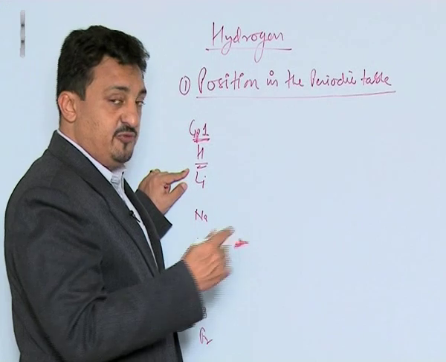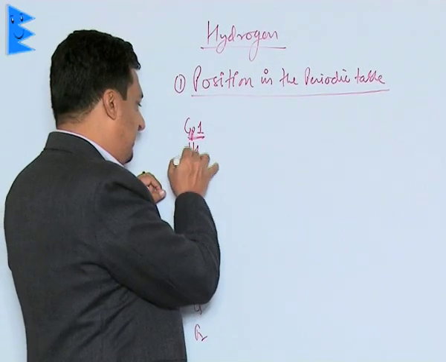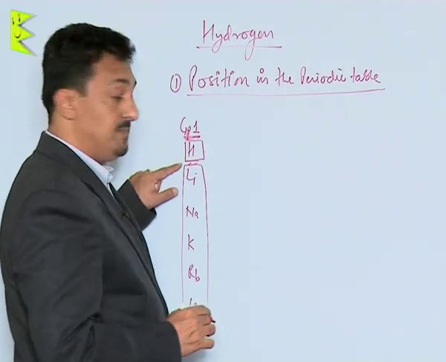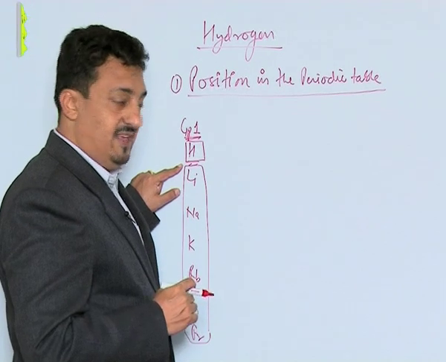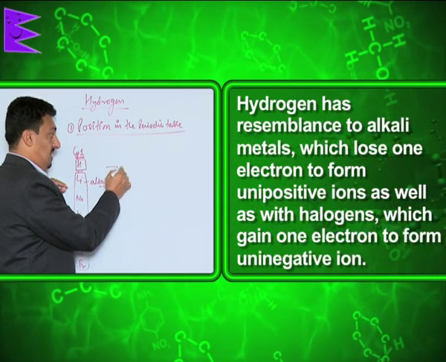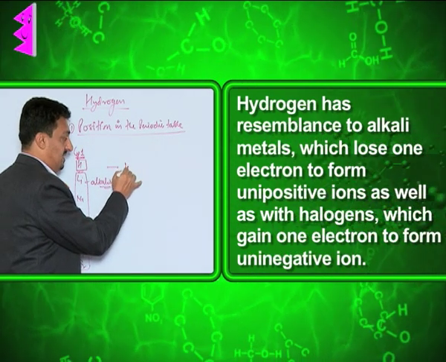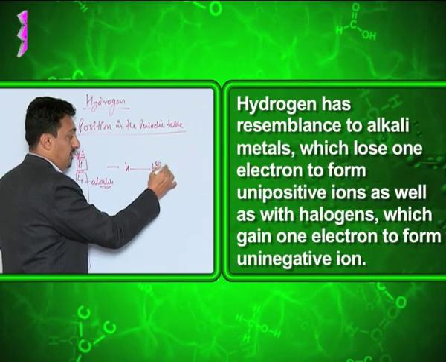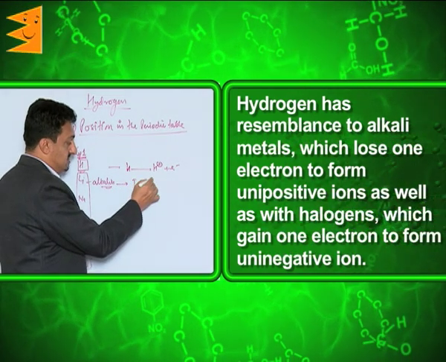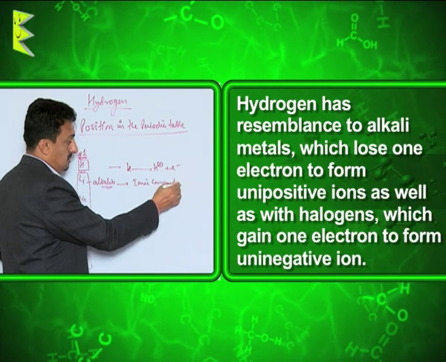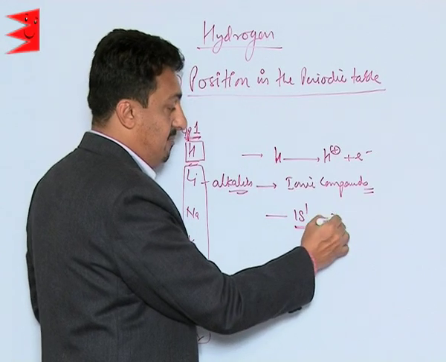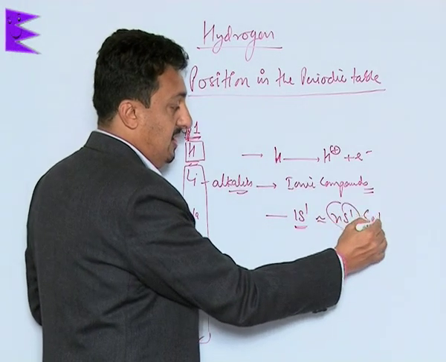But if you look at those periodic tables, you will find that it is not directly linked with this block. It is placed separately. In some properties, it resembles these alkalis. What are those properties? Yes, the hydrogen atom can lose an electron and form a proton. It also forms ionic compounds. And it has a 1s1 configuration, which resembles the ns1 configuration of group 1 elements.